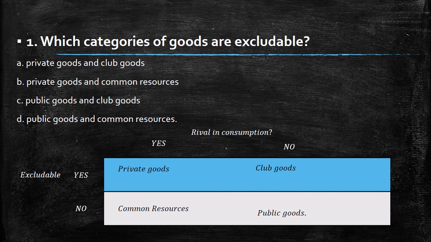So at the end, with these ideas clear, which goods are excludable? Private goods and club goods. So the answer is A.